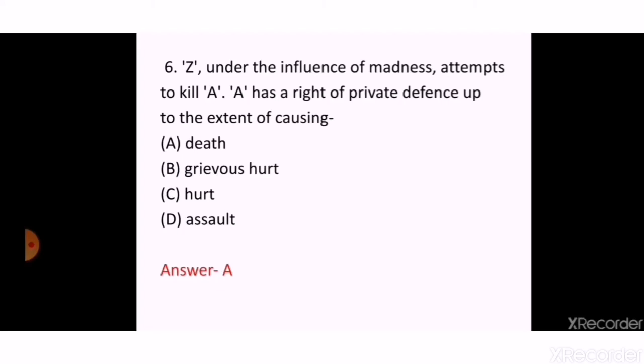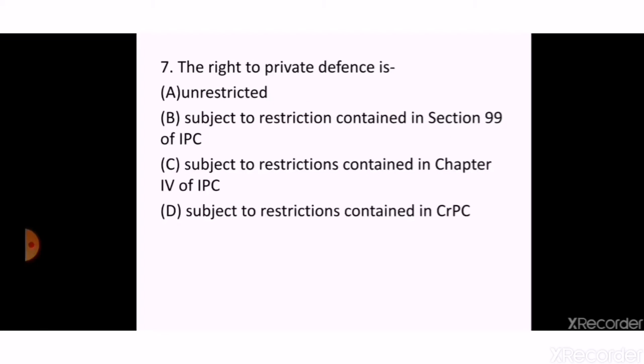The next question is, the right to private defense is A. unrestricted, B. subject to restriction contained in section 99 of IPC, C. subject to restrictions contained in chapter 4 of IPC, D. subject to restrictions contained in CrPC. This question was again in the APO CBI examination in 2015 and also in MP in 2016.